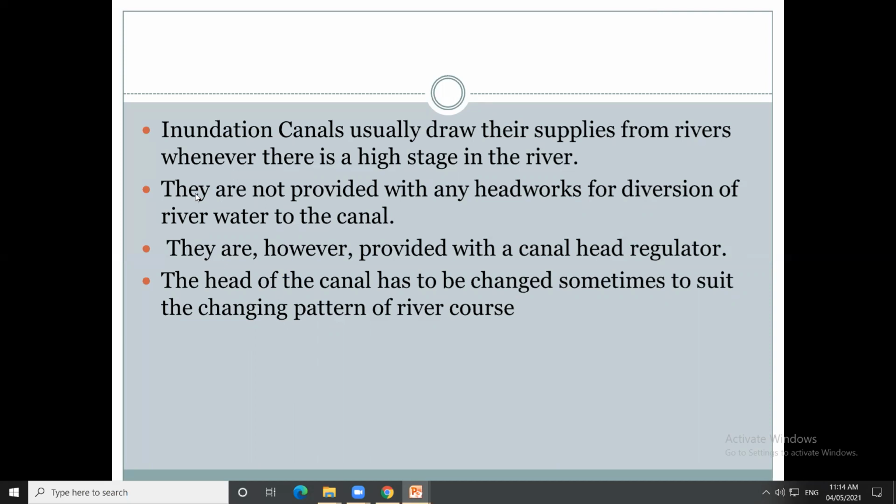In these inundation canals, they are not provided with any headworks for diversion of the river water to the canal. त्यामुळे headworks use केलेले नाहीये for diversion of the river water to the canal. In this canal, a head regulator is provided to maintain the flow of water or to regulate the flow of the water.